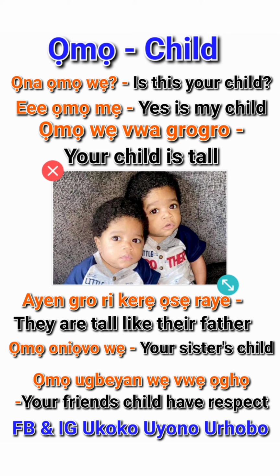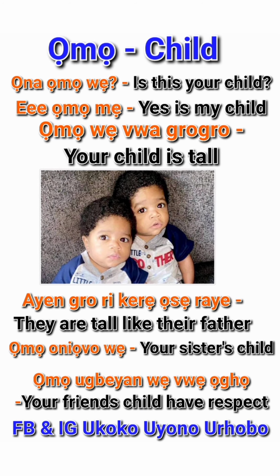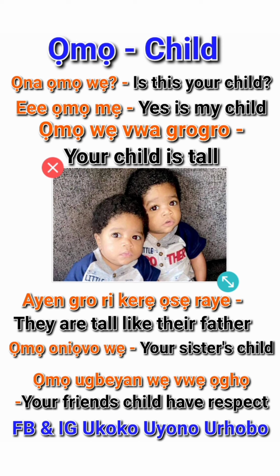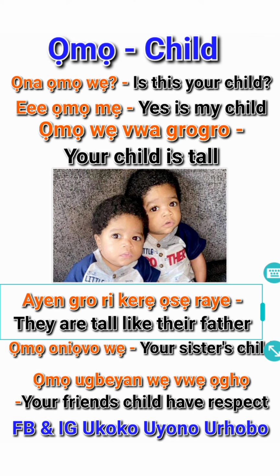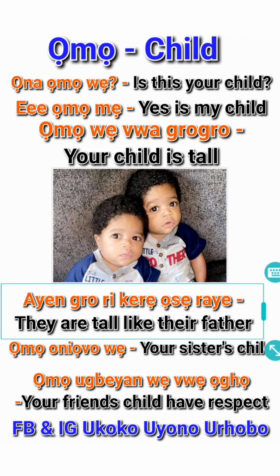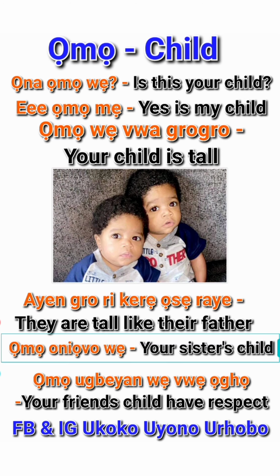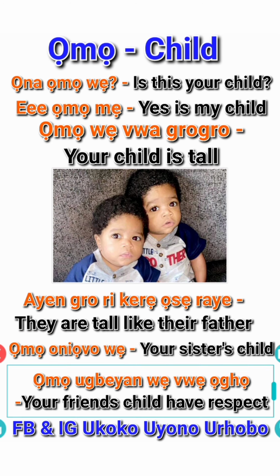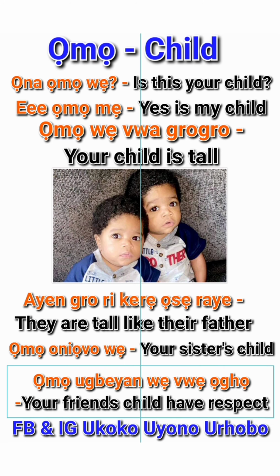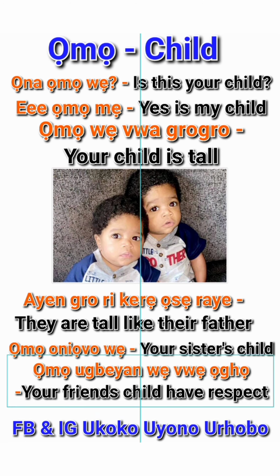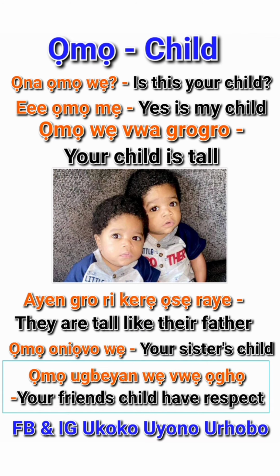Oyoma, omo, child. Agbaiva, twin. Okay, not Ejime. Agbaiva, twins. That's Urhobo. Agbaiva. Okay. Ayen grogro kero Ayen. Ayen de. Grogro also means tall. Kerẹ, like. Okay. Ose means father. Okay. Oyoma. And oniọvo, sibling, just like I said before. That's all. Oniọvo were, your sister's child or your brother's child. Okay. Ugbeyan ọghọ, your friend's child has respect.